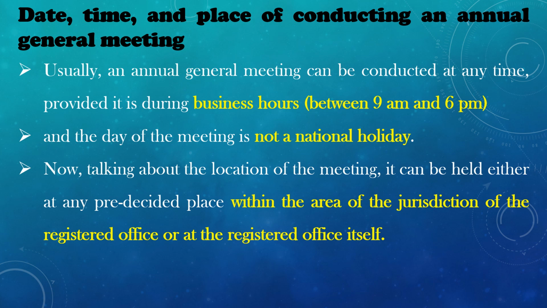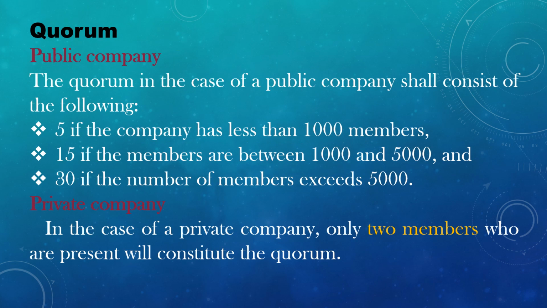Next, date, time and place of conducting an annual general meeting. Usually an annual general meeting can be conducted at any time provided it is during the business hours, that means between 9 a.m. to 6 p.m., and the day of the meeting is not a national holiday. Next, now talking about the location of the meeting. It can be held either at any pre-decided place within the area of the jurisdiction of the registered office or at the registered office itself.